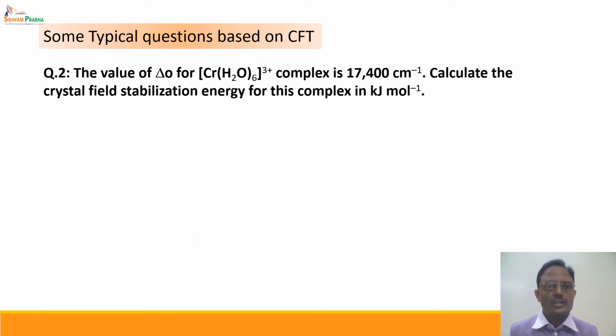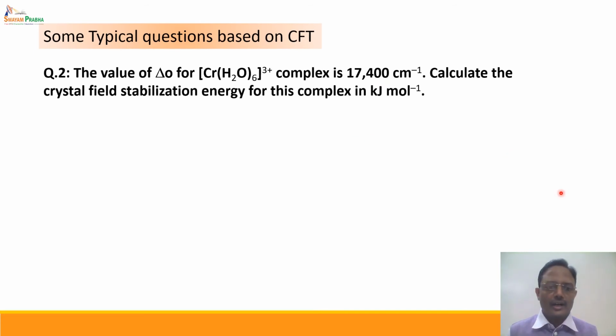The second question: the value of ΔO for [Cr(H2O)6]3+ is 17,400 cm⁻¹. Calculate the crystal field stabilization energy for this complex in kilojoule per mole. Now again, the question is based on calculation of CFSE, but the calculation should be in terms of kilojoule per mole. Let us see how to start.